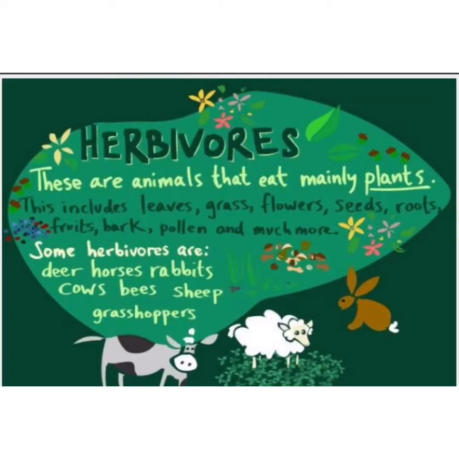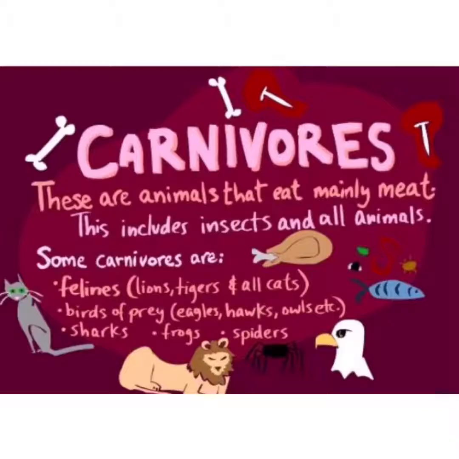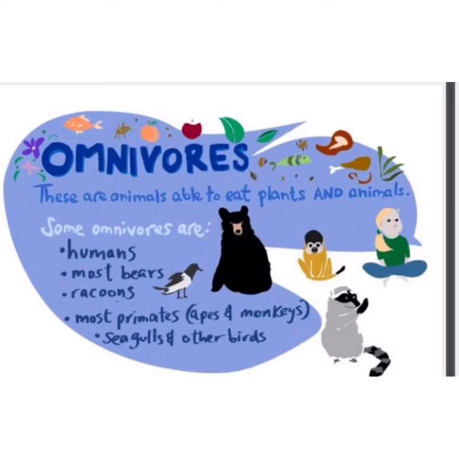Next are the consumers, which consume the food prepared by the others. They are again of three types: herbivores, which eat mainly plants; carnivores, which eat flesh; and omnivores, which eat both plants and flesh of the other animals.